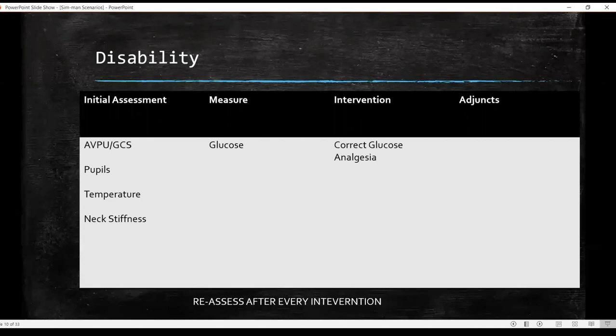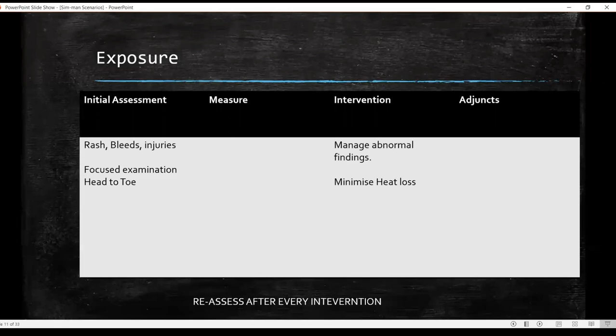Also, you may provide your patient with analgesia, again based on the situation. Then again, reassess after every intervention, and going on to the last one, that is exposure. Now you have to expose your patient and do a complete head-to-toe examination. And you can also do a focused examination based on what the scenario is.